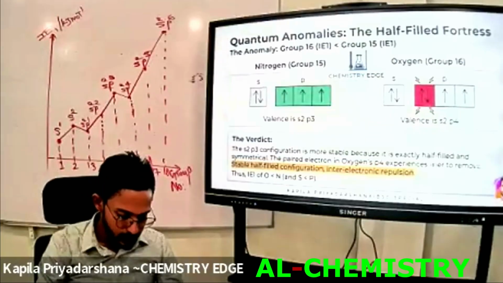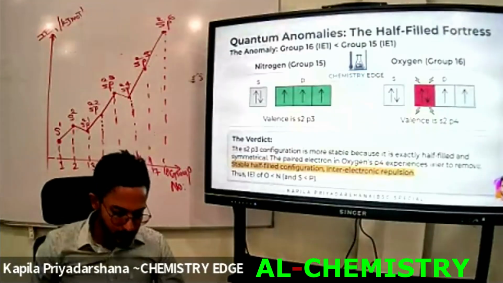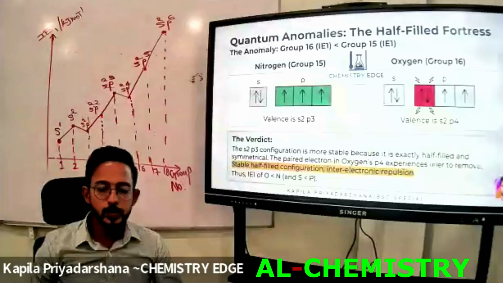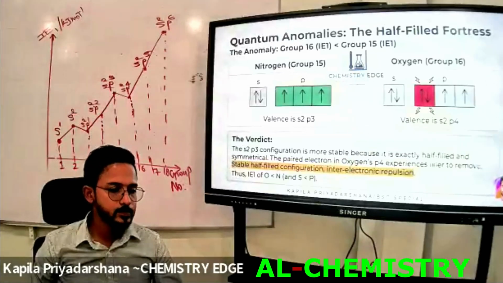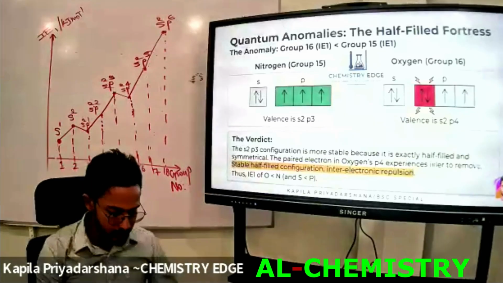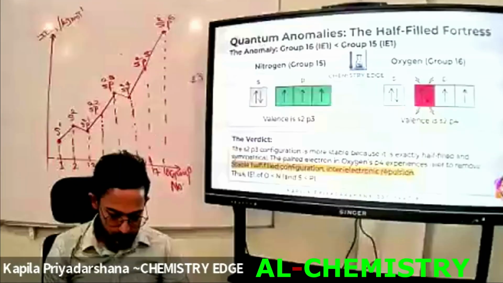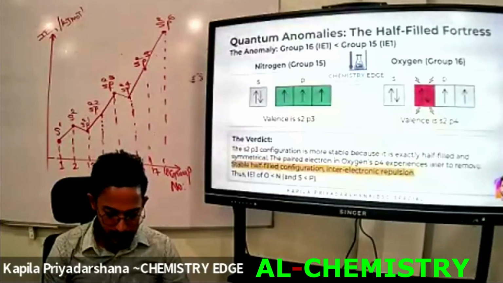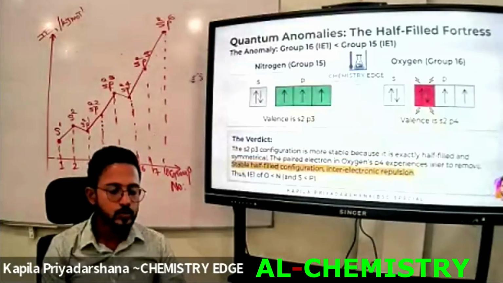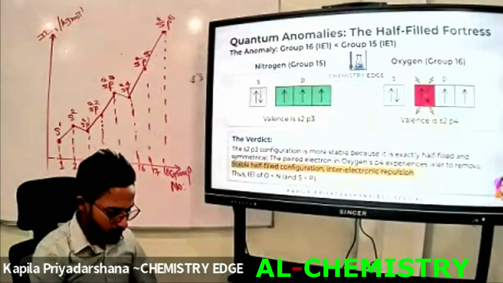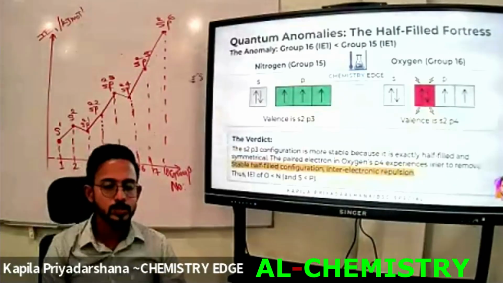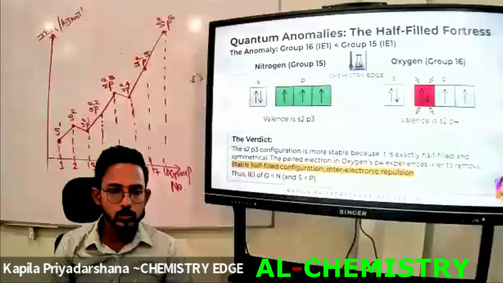Next point. The S2P3 configuration is more stable than S2P4.